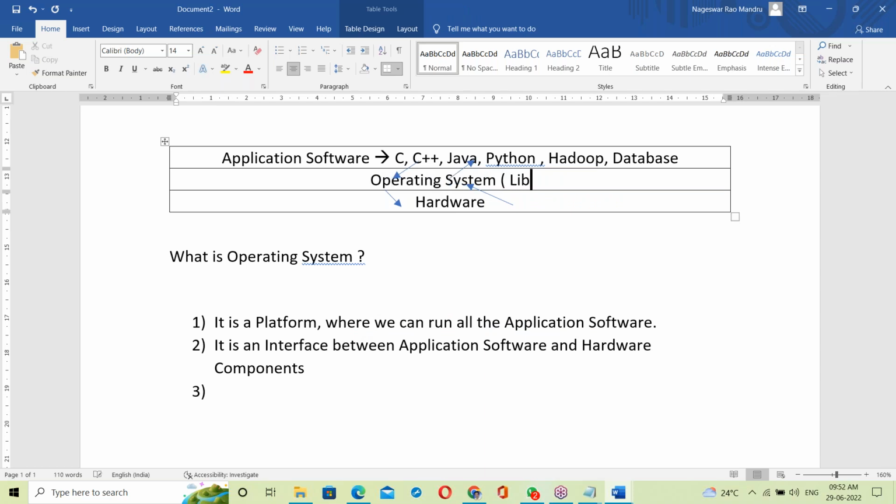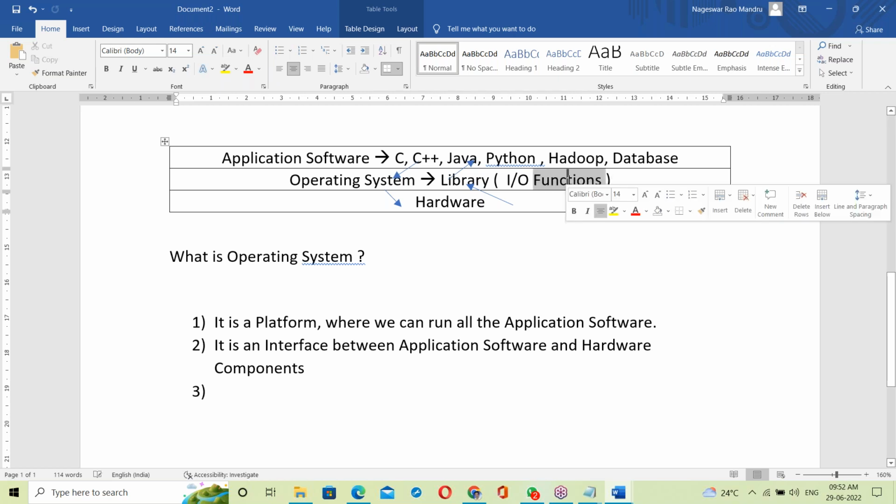Next, one more thing about OS. Inside the OS there is a library. That library contains input output functions. Functions here means C language functions.